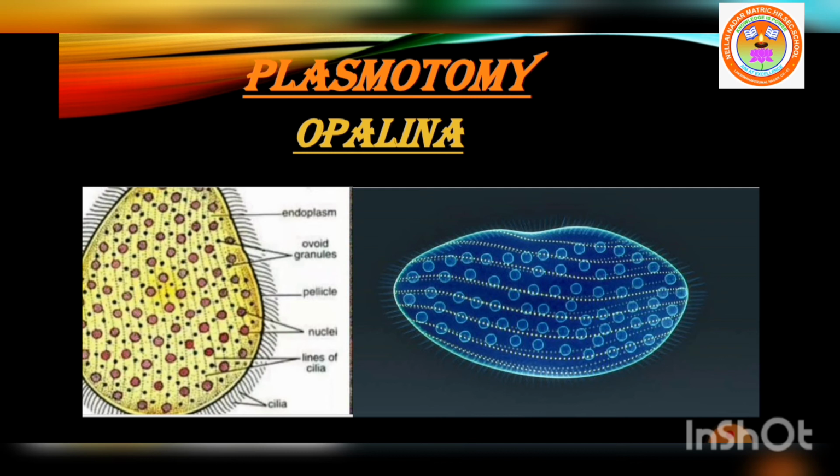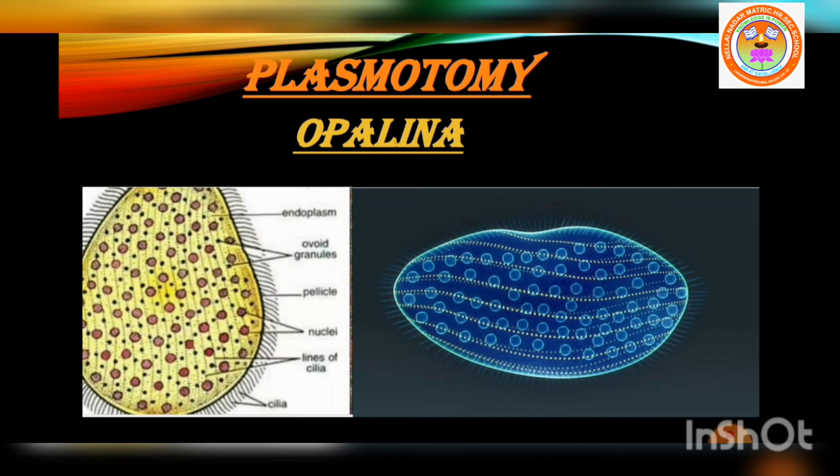So see the picture, this is Opalina, a multinucleated parent that divides into many multinucleate daughter individuals. The next example for plasmatomy is Pelomyxa. So here also a multinucleated parent divides into many multinucleate daughter individuals.